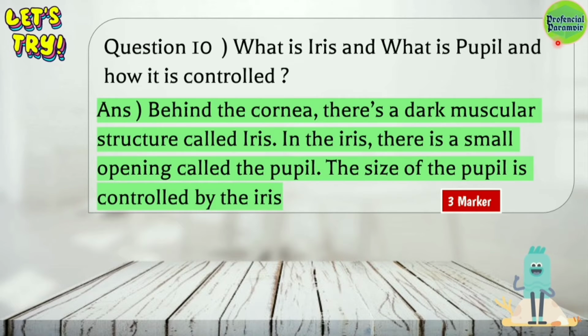Behind the cornea there is a dark muscular structure. We call it the iris. In the middle of the iris there is a small opening which we call the pupil. The size of the pupil is controlled by the iris. This is how the pupil is controlled. This is an important 3-marker question.